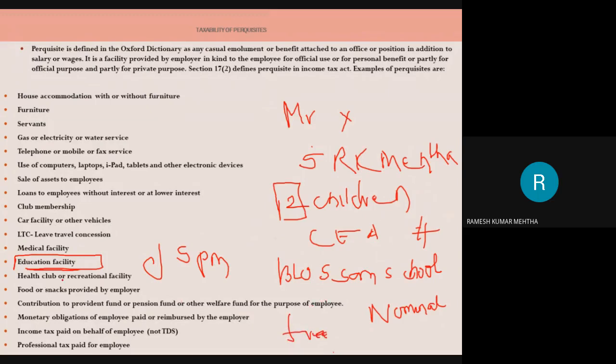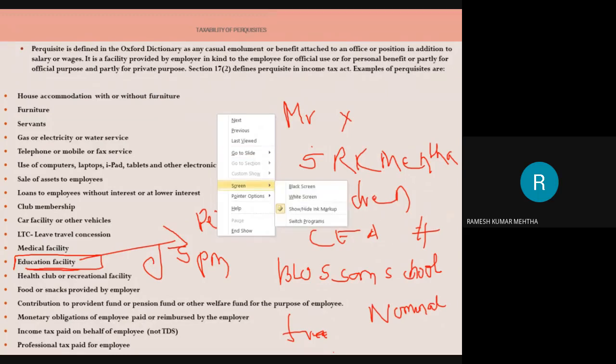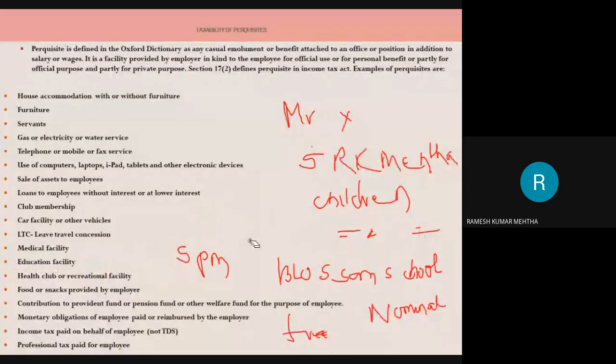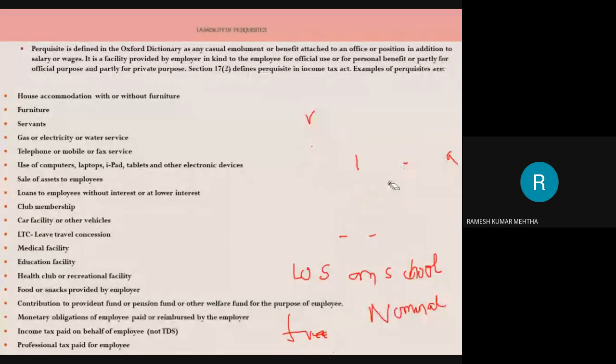So that is the meaning of the word educational facility, which is called PERQ in short, perquisite in full form, which is the value of the perquisite provided by the employer to the employee by virtue of the employee-employer relationship. Okay, so another example we will see, and then we will discuss a lot, and we will understand what the perquisites are.